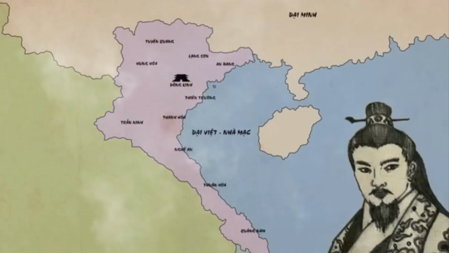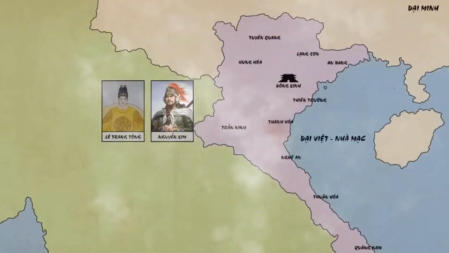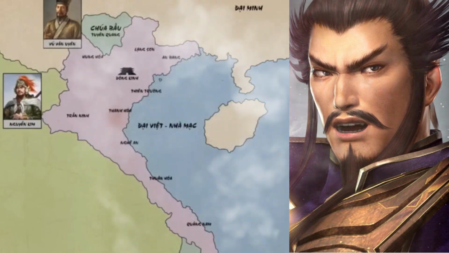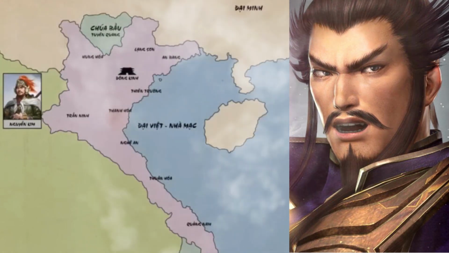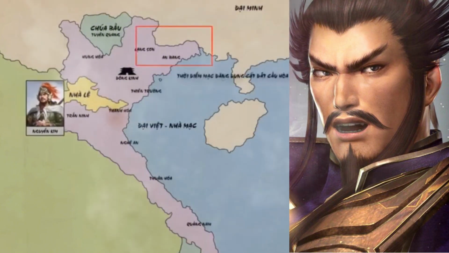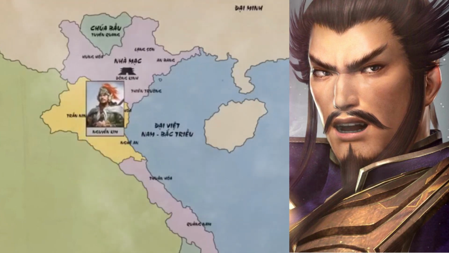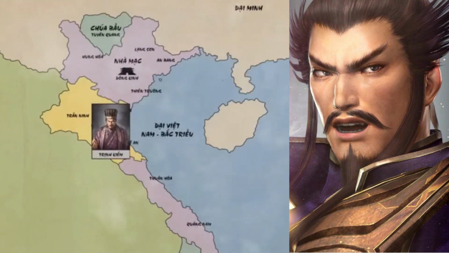Nguyen Kim, a court official of the L Dynasty, found the legitimate heir of the L Dynasty, Dui Lin, and supported him to become the king, known as L Trang Tieng L Trung, HGG. In Tui and Quang, there was also Lord Bu, who rose up against the Mac Dynasty, seeking support from the L Dynasty to overthrow the Mac Dynasty. After several unsuccessful attempts, it was not until 1539 that Nguyen Kim managed to seize territories in Than Ha and Ngh. At this time, Dai Viet had 2 kings, King L and King Mac.